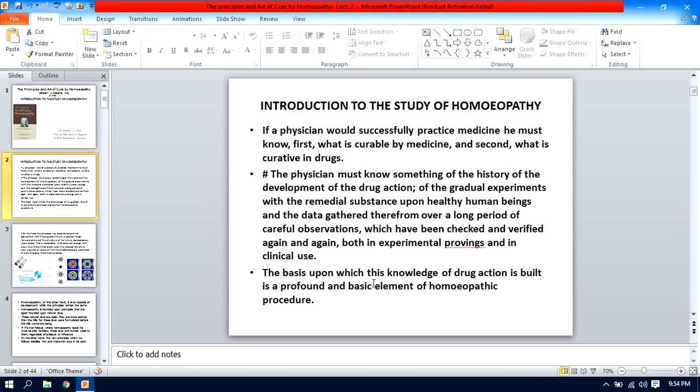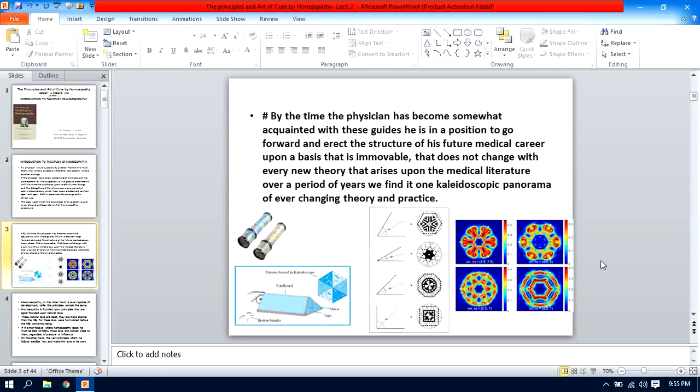The basis upon which this knowledge of drug action is built is a profound and basic element of homeopathic procedure. Yes, it is very important knowledge of the pathogenetic power of the drug, and it is a basic element for the homeopathic prescription, because until we know which drug has the capacity to produce a certain group of symptoms, you can't select this medicine. Therefore you must have knowledge of the pathogenetic power of the medicine beforehand.